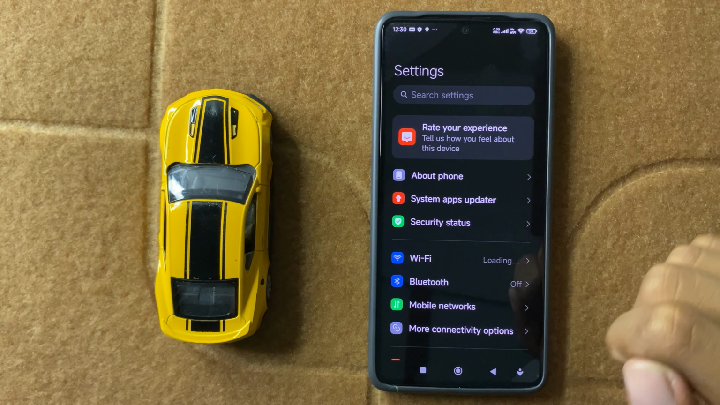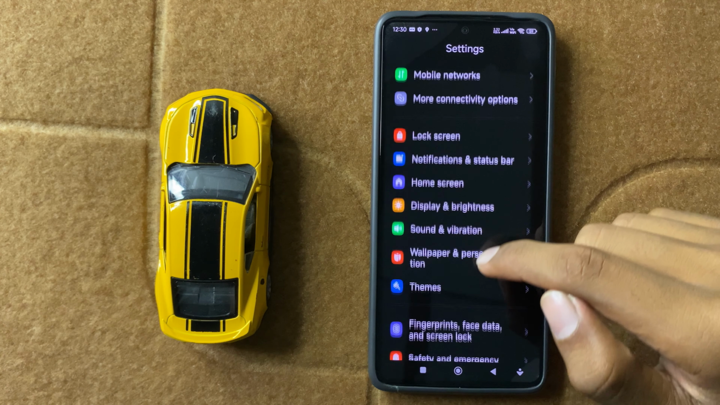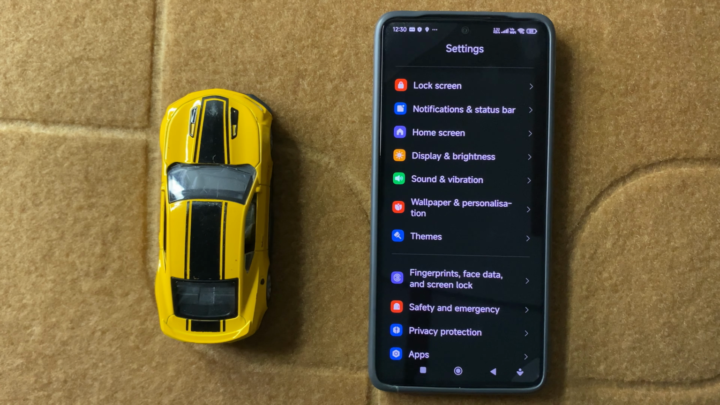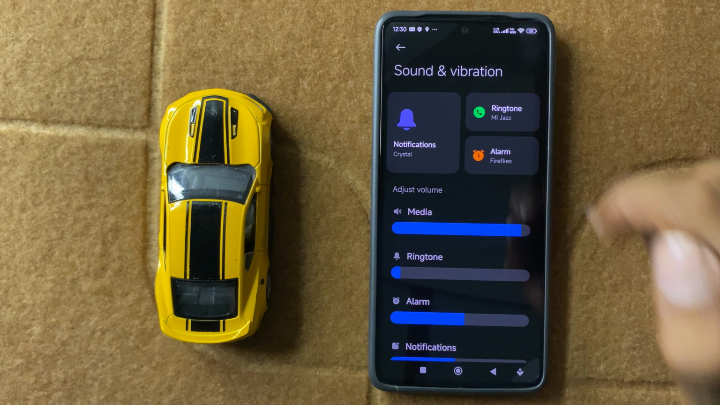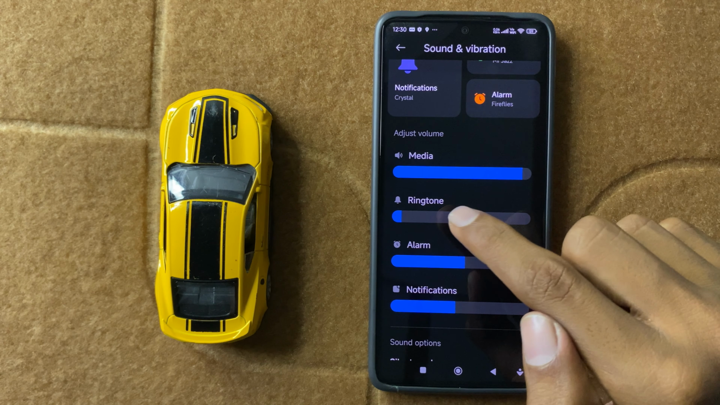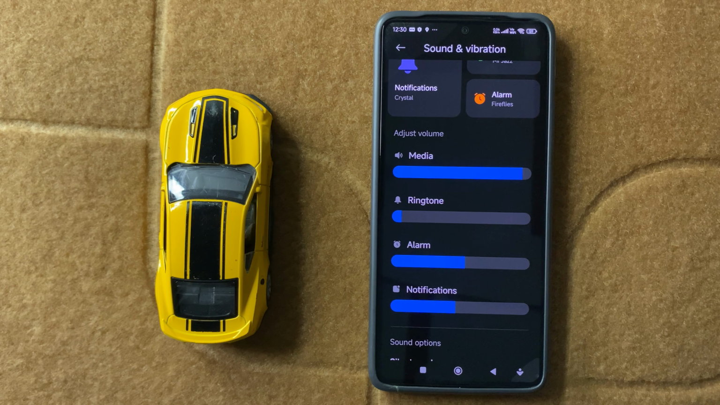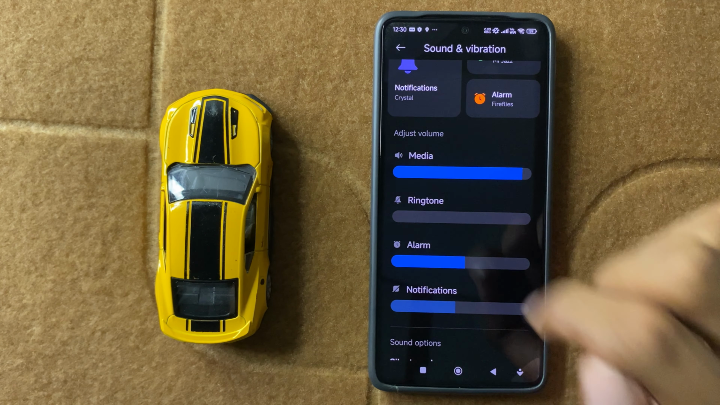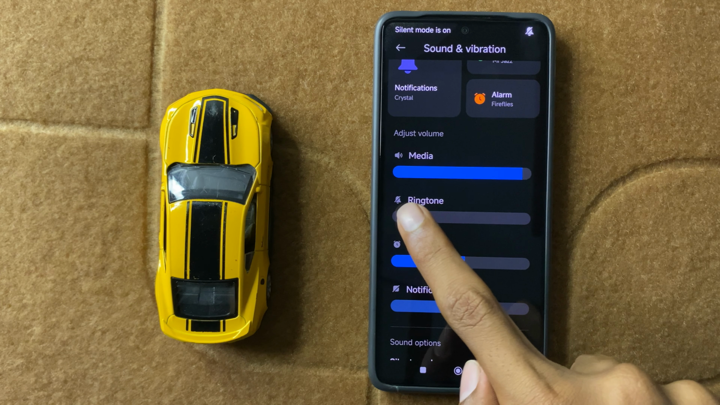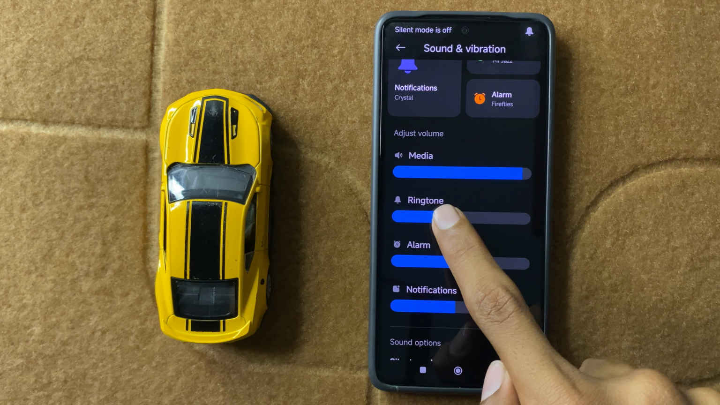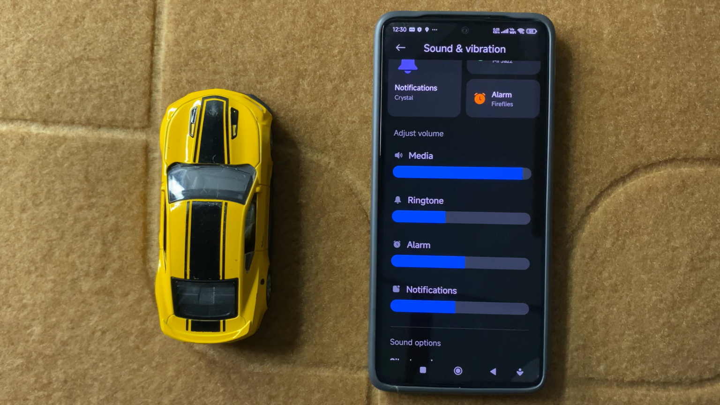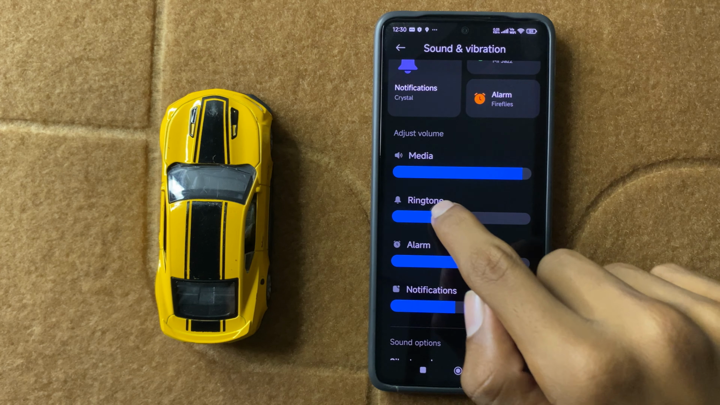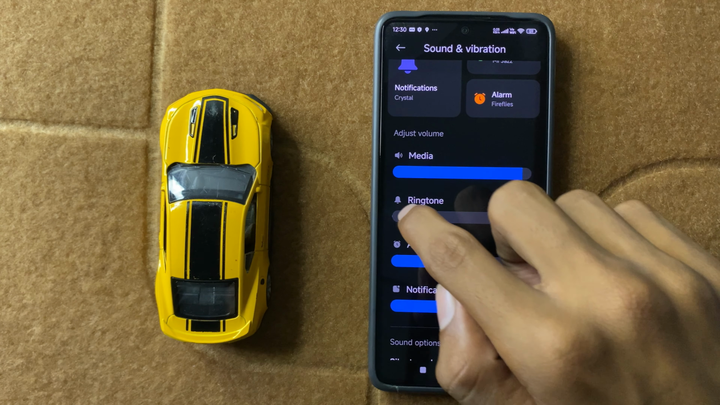In settings, scroll down and then click on sound and vibration. After clicking on sound and vibration, you can see the option ringtone. If you want to unmute your ringtone, then simply swipe right and increase your ringtone. Your ringtone will unmute.